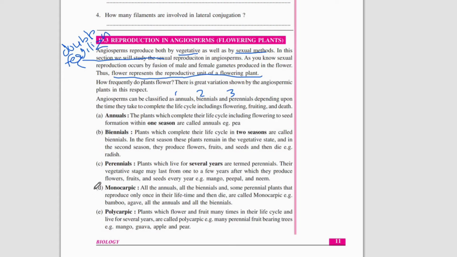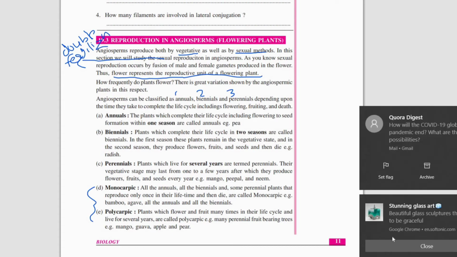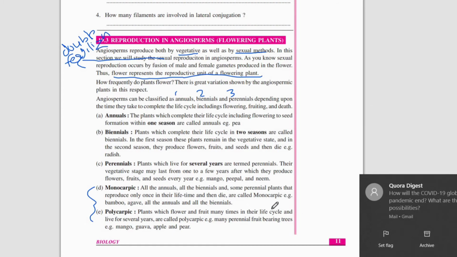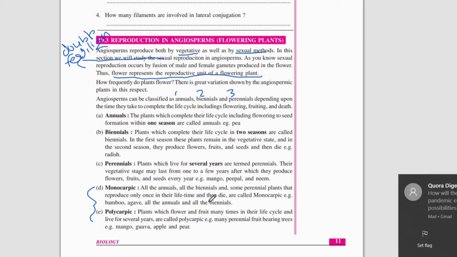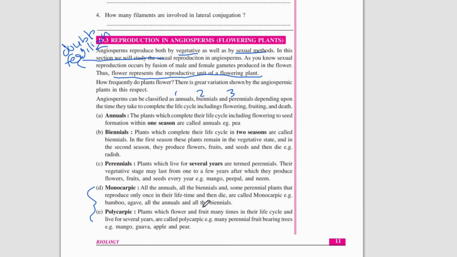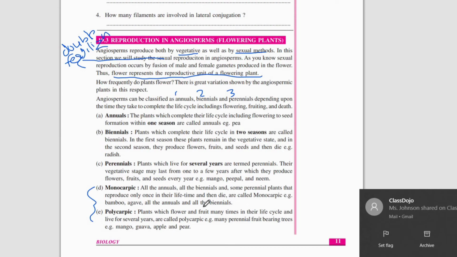And then there are another two categories called monocarpic and polycarpic. Monocarpic plants are all annuals and biennials, and some perennial plants are monocarpic because they produce fruit only once. Plants that reproduce only once in their life cycle are called monocarpic plants, and examples are bamboo, agave, etc. All annuals, biennials, and some perennial plants.